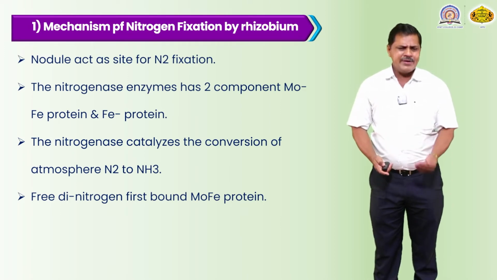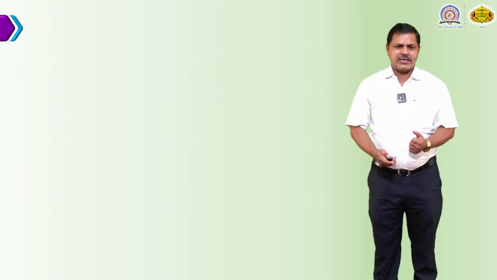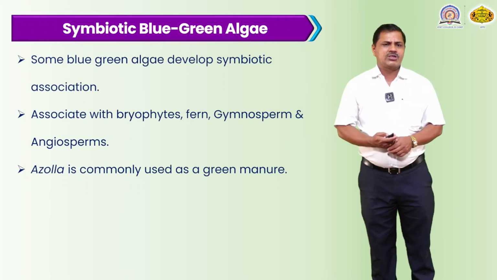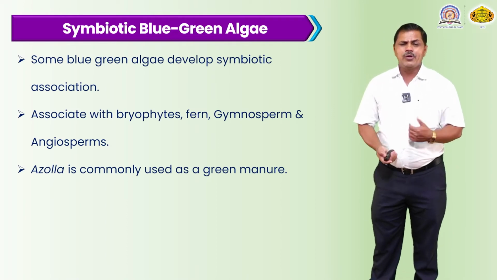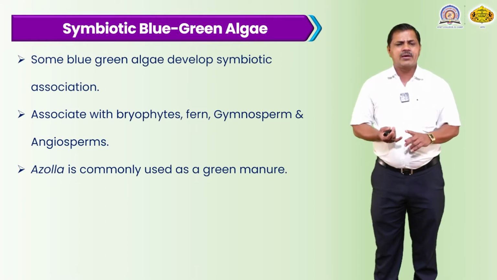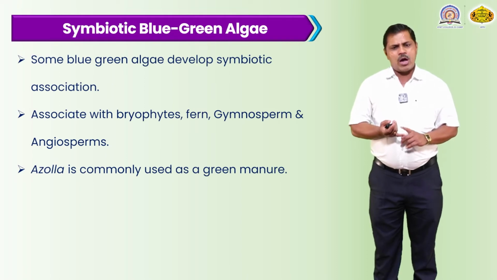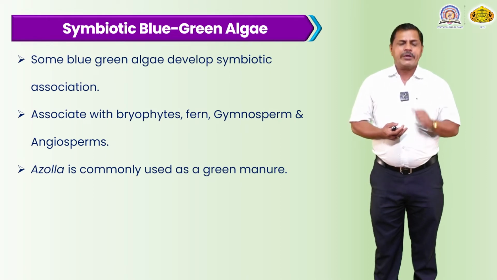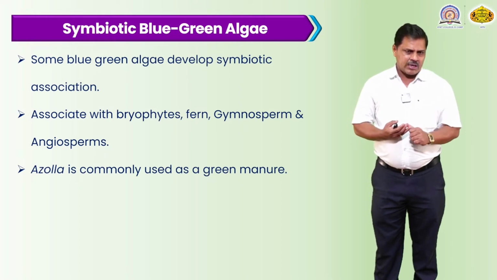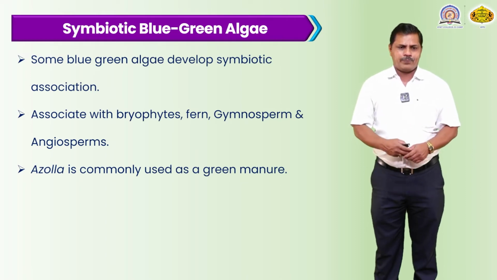They first bind to the bacterial cell, and after that, some blue-green algae develop a symbiotic association. Examples of blue-green algae are Anabaena, Nostoc, Aulosira, Lyngbya, and Oscillatoria. These are the basic examples of this algal species. They trap the atmospheric gaseous nitrogen and convert it into liquid form.